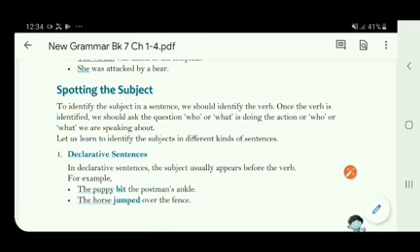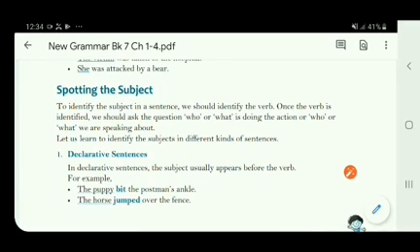And once the verb is identified, we should ask the question: who or what is doing the action, or who or what we are speaking about. Let us learn to identify the subjects in different kinds of sentences. So first we begin with the declarative sentences. You all know about the declarative sentences. What are declarative sentences? Declarative sentences are the statements.